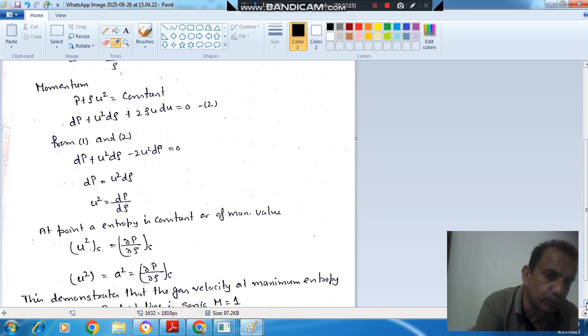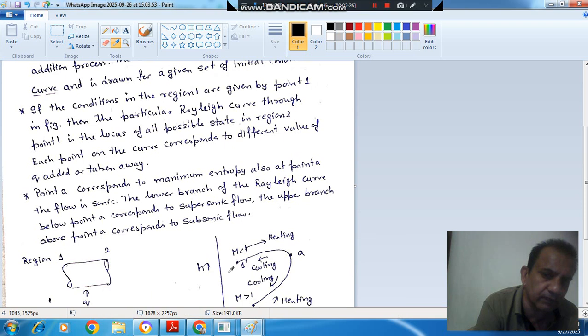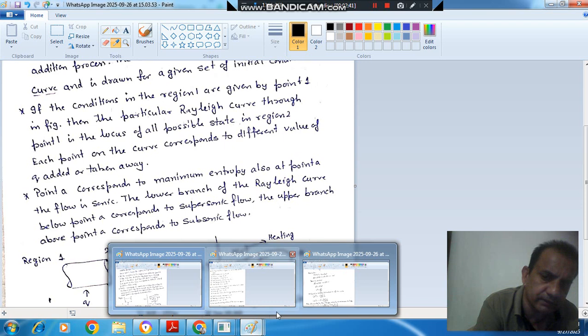Now as we know that the point A is the point of maximum entropy and entropy is constant here. Because this is the curve where the flow changes from supersonic to subsonic, or subsonic to supersonic, or there is a change in direction at this point.